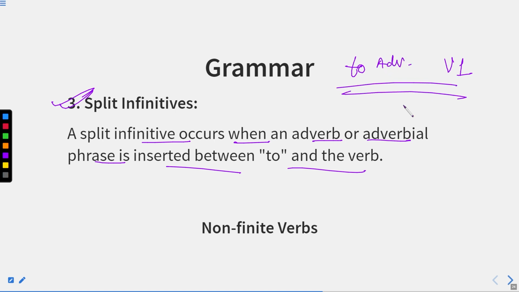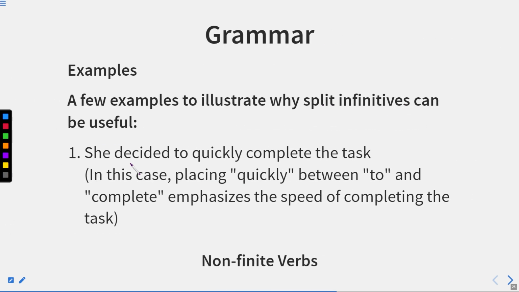So this structure is known as split infinitives, where we split the infinitive structure with the help of an adverb or adverbial phrase. For example, she decided to quickly complete the task. So to complete, and in between we have the word quickly, which is emphasizing the word complete. She decided to quickly complete the task. Placing quickly between to and complete emphasizes the speed of completing the task.